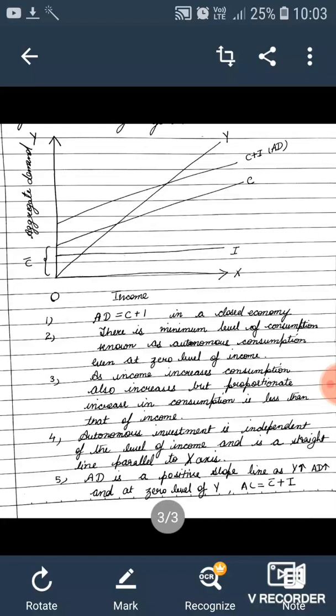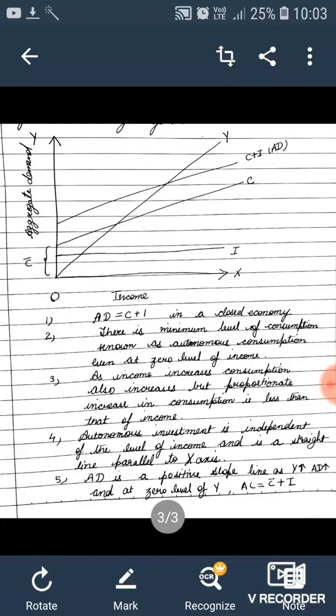Point number 4 represents the autonomous investment line. Autonomous investment is the investment done by the business firms, as we discussed earlier in the components of aggregate demand. This investment is independent of the level of income. It is decided by the business firms.